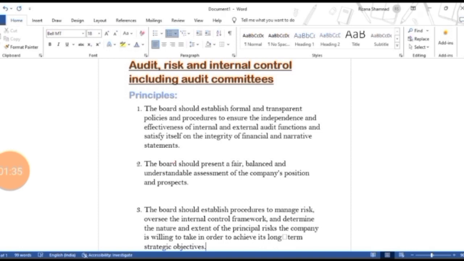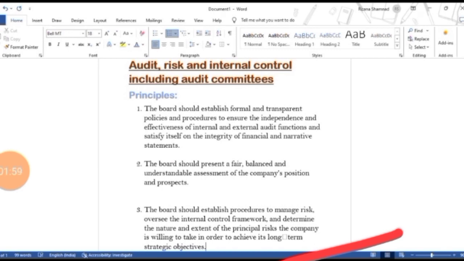And again, the third principle is the board should establish procedures to manage risk, oversee the internal control framework, and determine the nature and extent of principal risks the company is willing to take in order to achieve its long-term strategic objectives. So, in the third principle, it says that the board should establish procedures.